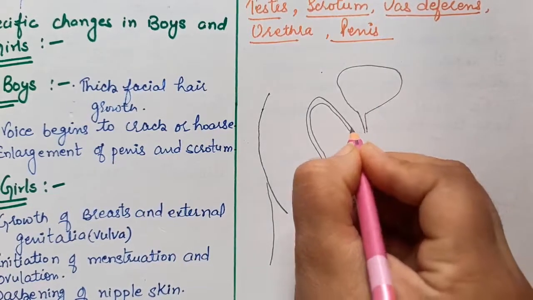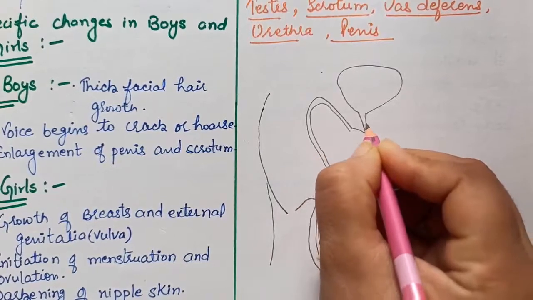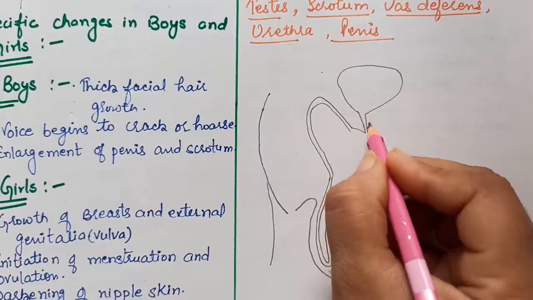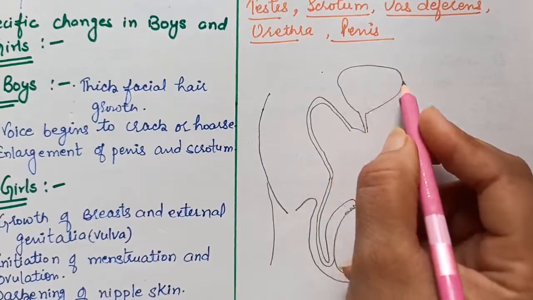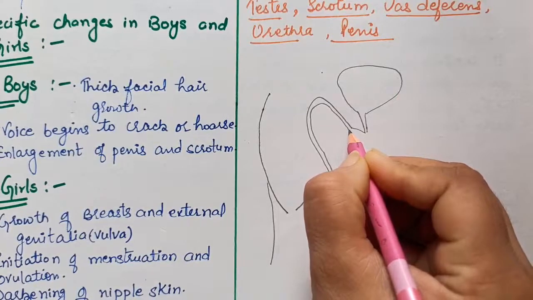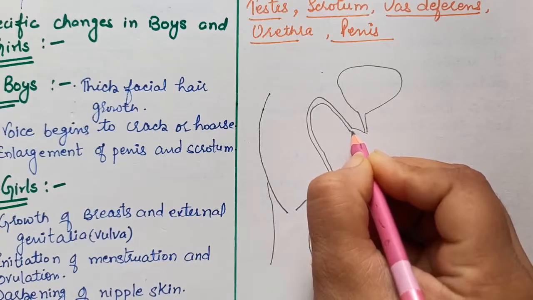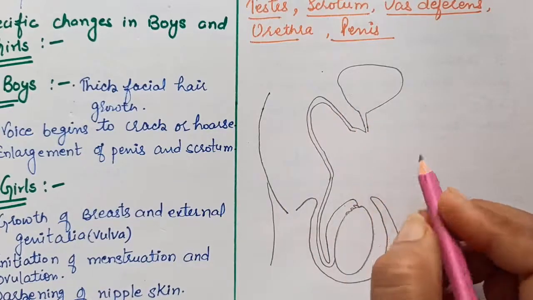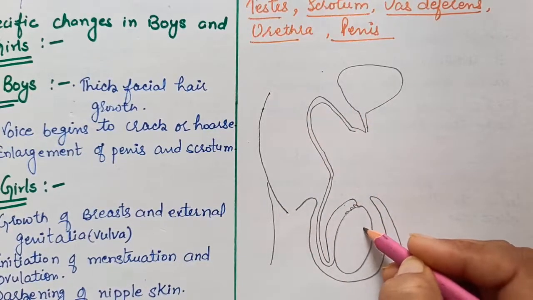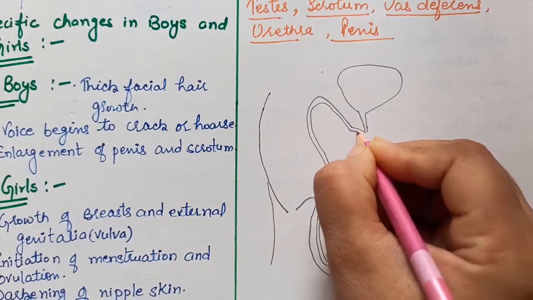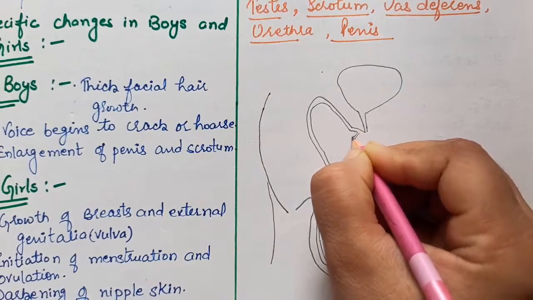The vas deferens and the urethra of the urinary bladder combine to make one common passage. When the sperm is transferred from the testes to the urethra, different glands here secrete their secretions.